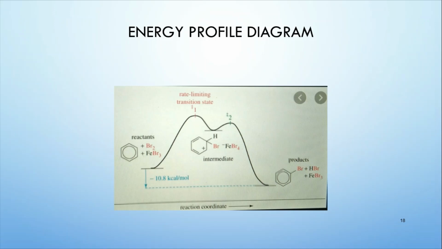So you can see the position of everything in this energy profile diagram: the reactant on the higher energy side, the product on the lower energy side. There's a marginal difference of 10.8 kilocalories between the energy of the product and that of the reactant,